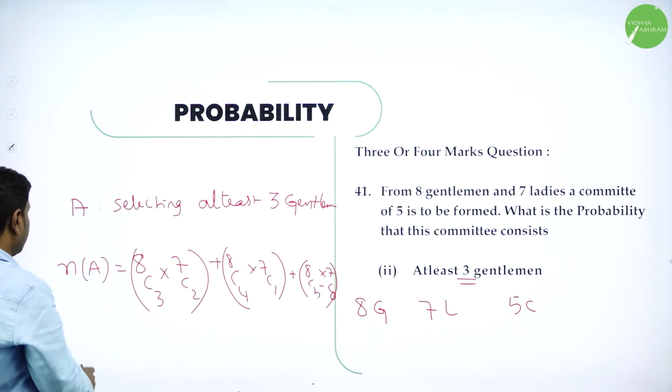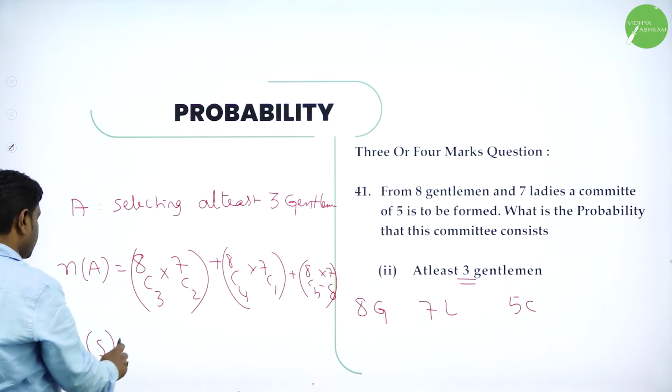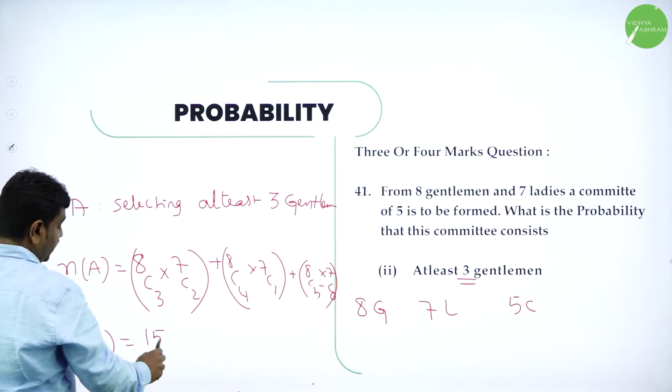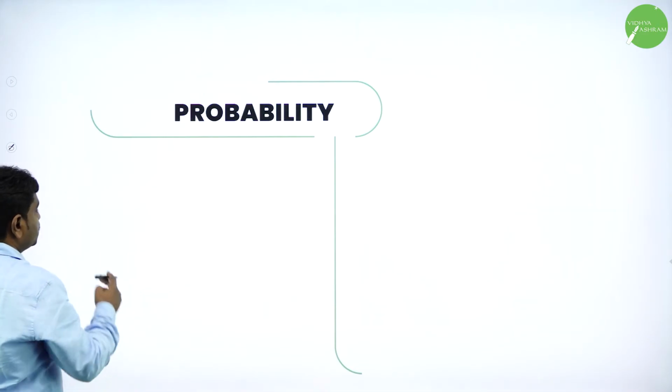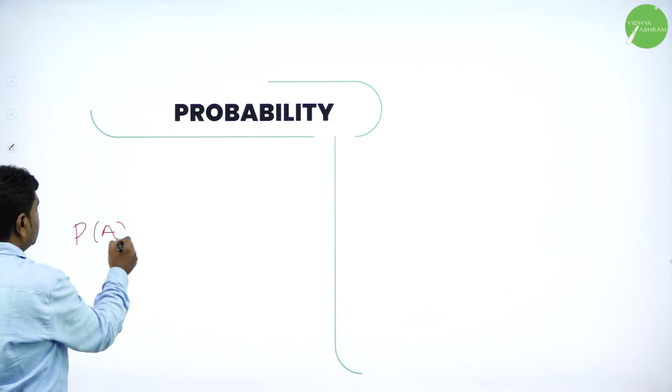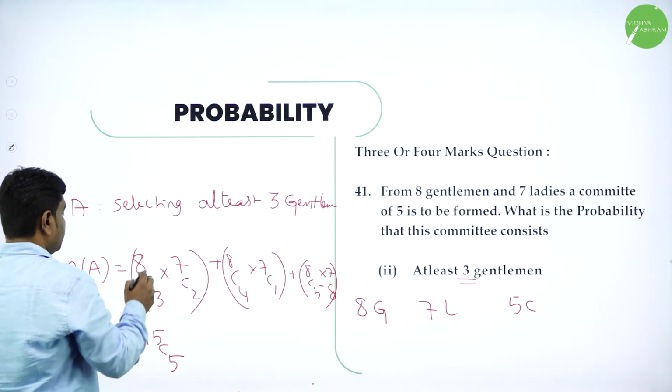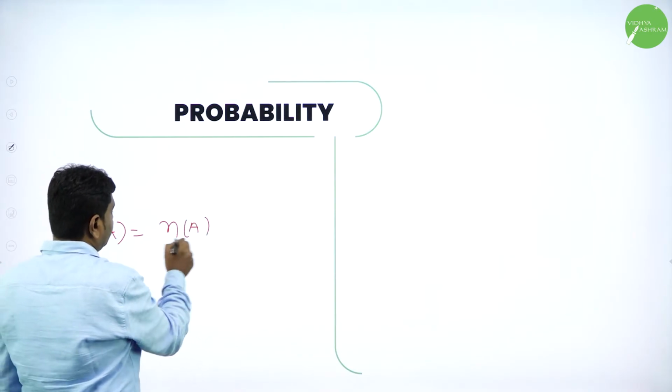Favorable. And the total, n of S, means total. Total number of ways is what? Out of 15, 5 we should select, 15C5. So what is the probability of selecting at least 3 gentlemen? P of A is favorable by total, N of A by N of S.